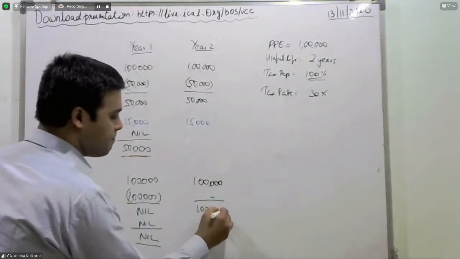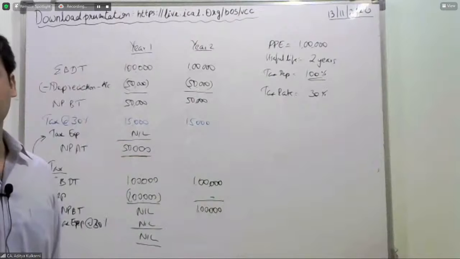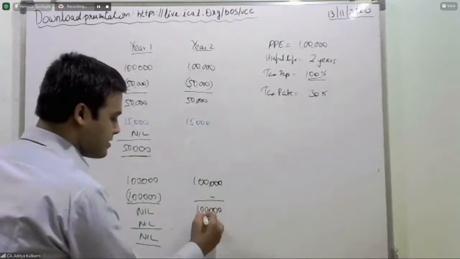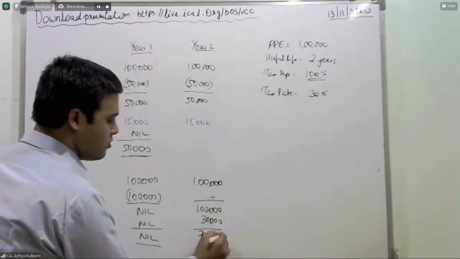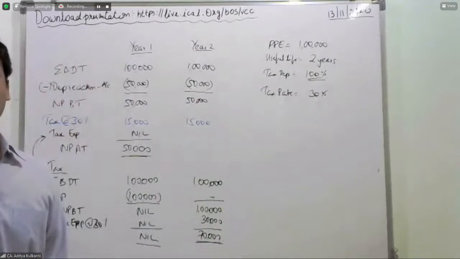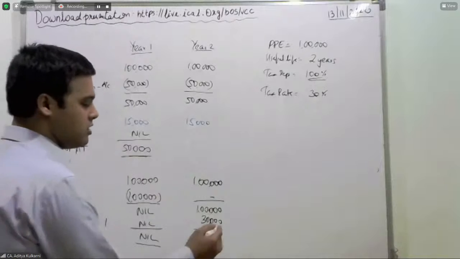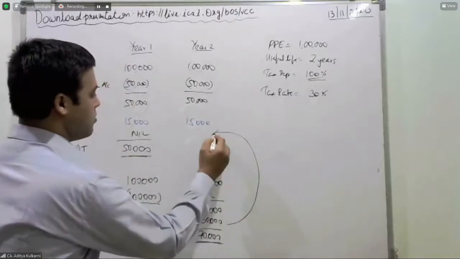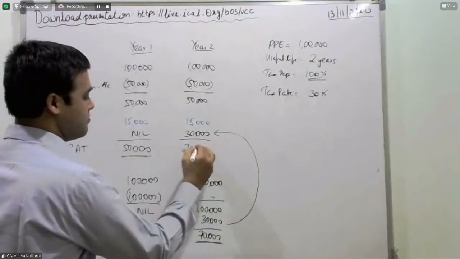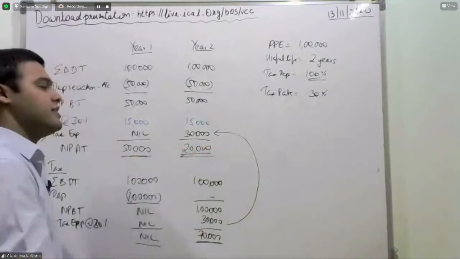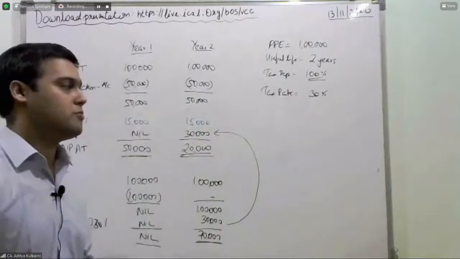The NPBT, net profit before tax, is 1 lakh. 30% thereon means the tax will be 30,000. So you will be left with 70,000 after the tax. All right. Now, this 30,000 will be charged as the tax expense for this year. So you would be having net profit after tax of 20,000 in your books.